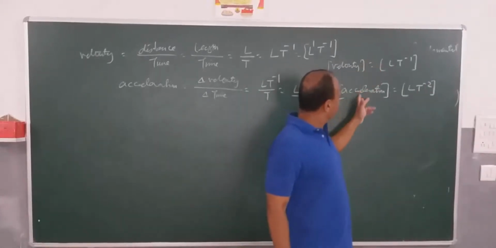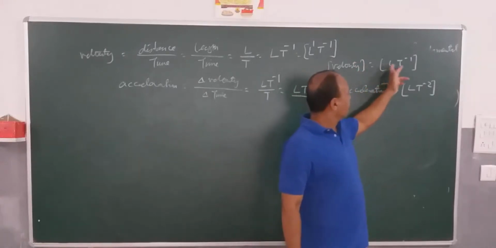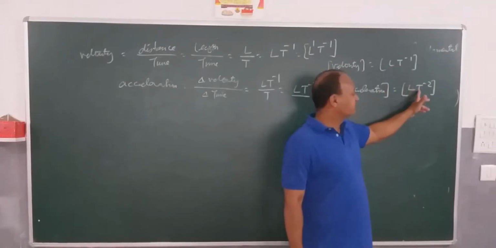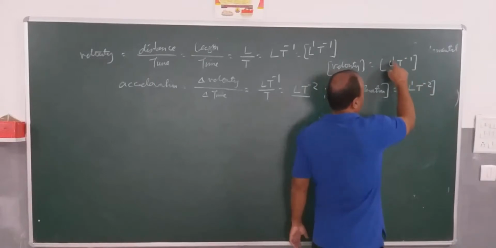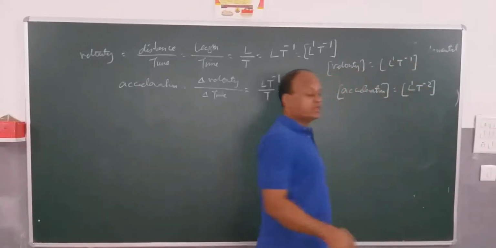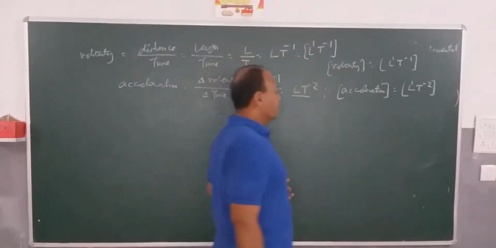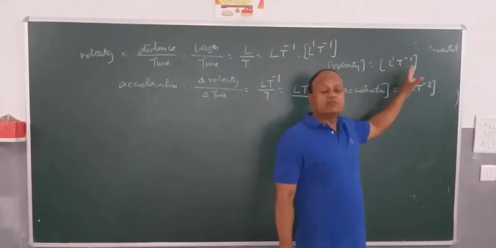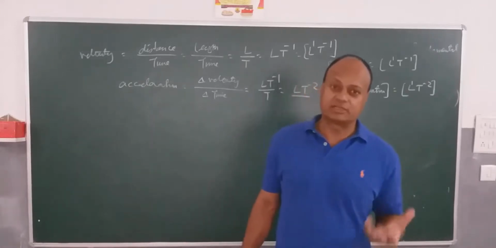When you look at these two physical quantities, velocity and acceleration, they are different. When I look at the dimensional formulas, you can see the basic units are the same, L and T. But because the powers we are raising are different, 1 and minus 1, 1 and minus 2, we get totally different physical quantities. So these powers which we are raising are very important, and this is what we call the dimension of a given physical quantity.